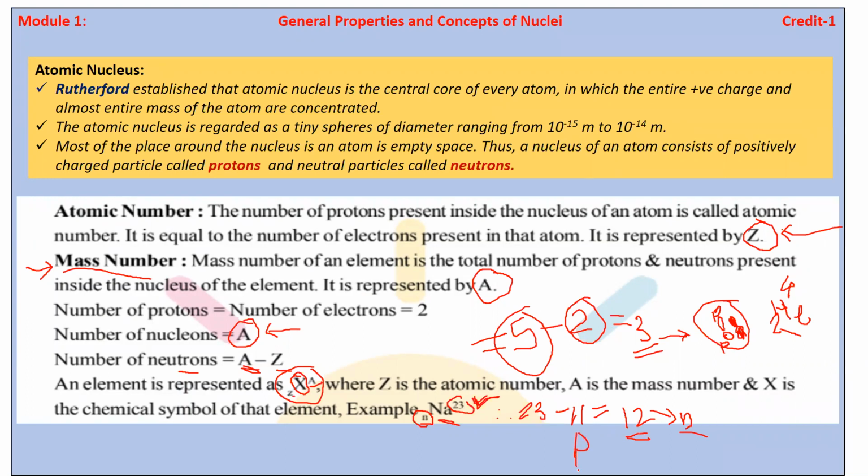If we add neutrons and protons, we have 12 neutrons plus 11 protons, so we get the mass number 23. So that is nothing but the mass number. I hope you understood this.